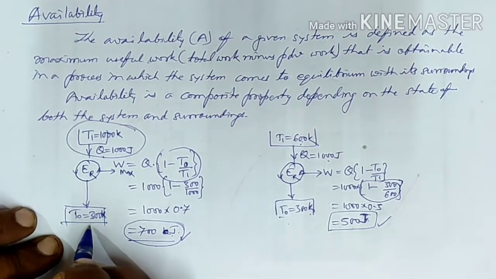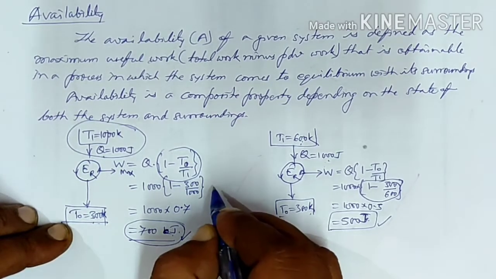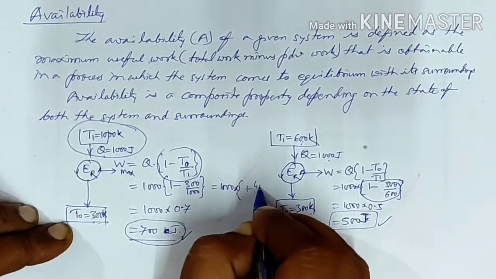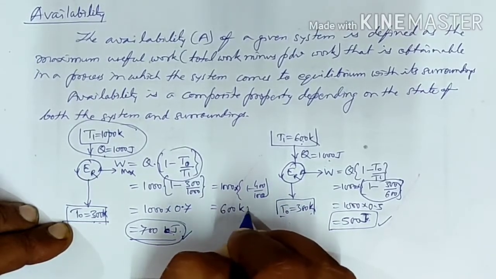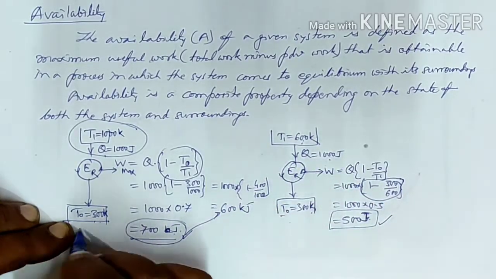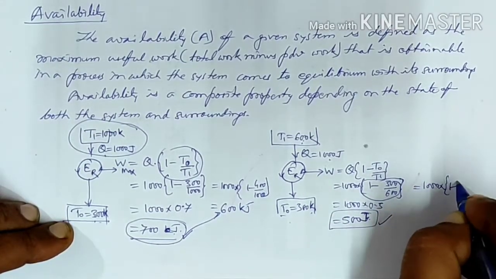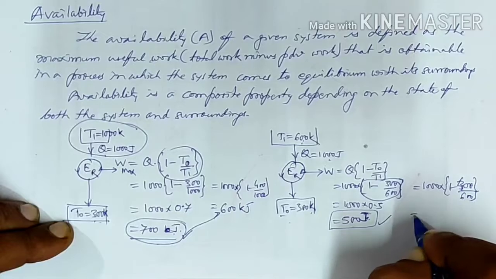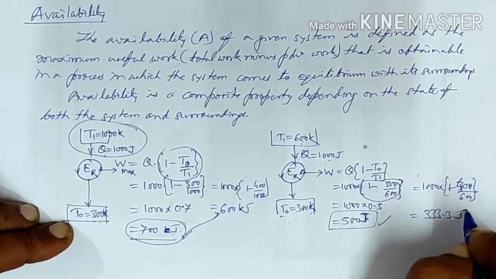If I say the temperature of the surrounding, instead of 300, is now 400, then what will happen? In that case, the availability will be 1000 into 1 minus 400 upon 1000, that is 600 joules. And here, if I say the temperature is 400 Kelvin, in that case it will be 1000 into 1 minus 400 upon 600, so it will be 333.3 joules.